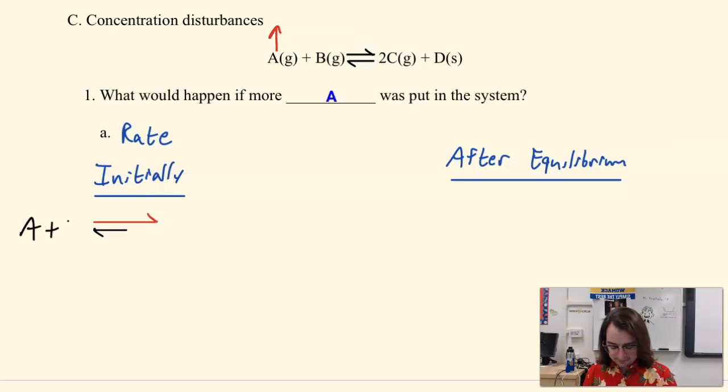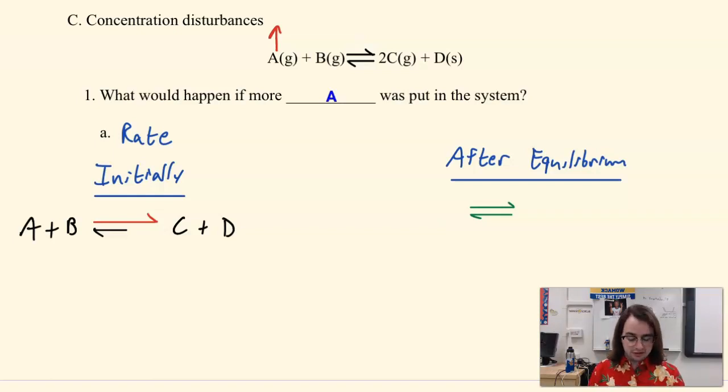So this is A plus B, C plus D. I know that there's supposed to be coefficients, but I'm not really worried about it right now. So what happens after equilibrium has been reestablished? Well, we get a new equilibrium, but this time it's a little different. I'm trying my best to illustrate this to show you that the equilibrium has changed, although it has reached equilibrium again. So let's think about what this would look like on a regular level.